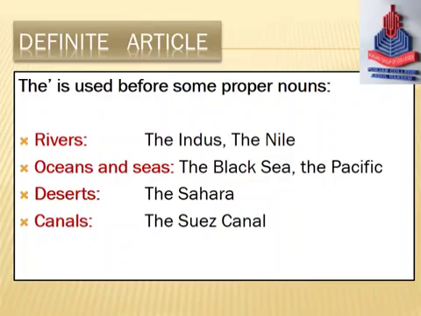Names of deserts, the Sahara. Then the names of canals, the Suez Canal. Before the name of rivers, oceans and seas, deserts and canals, we have to put definite article "the".